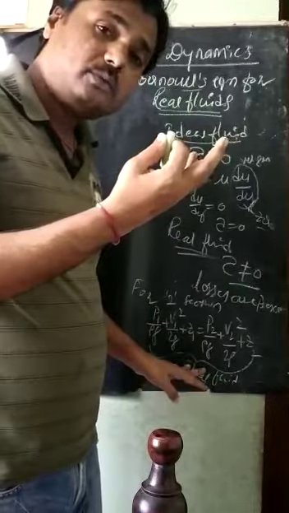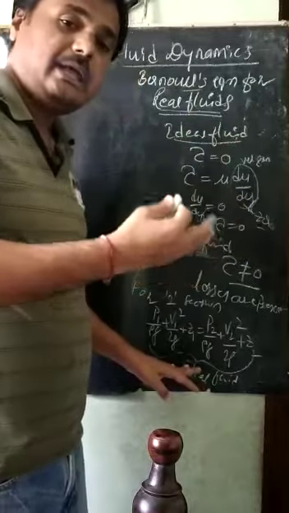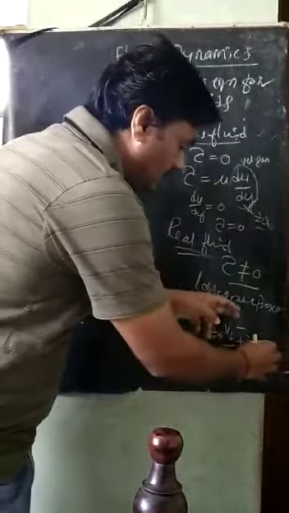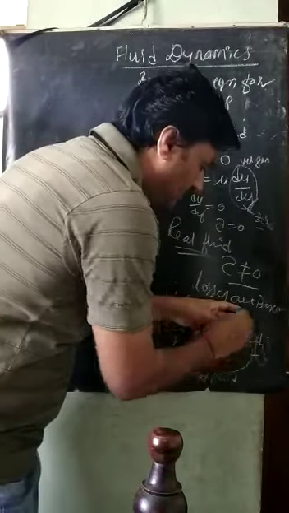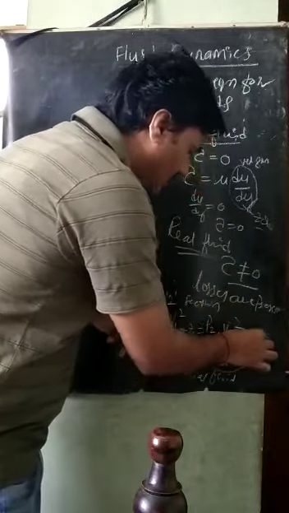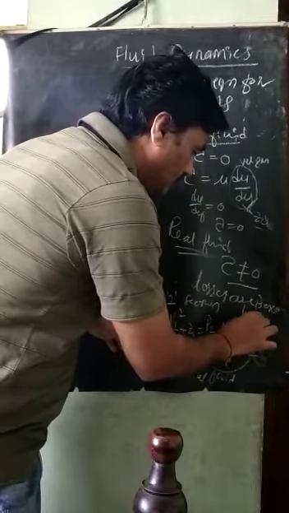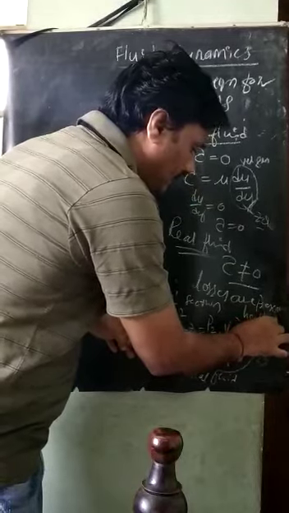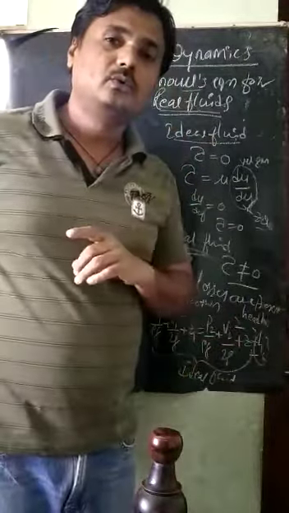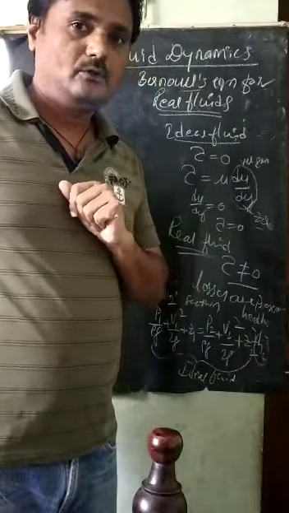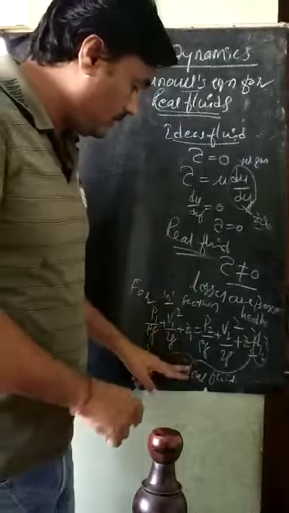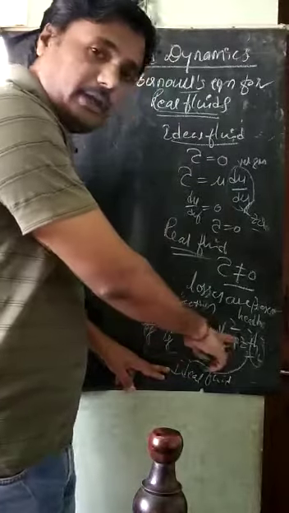It has to be taken on the right side of the equation, plus HL. This is called the head loss, due to the existence of shear stress.